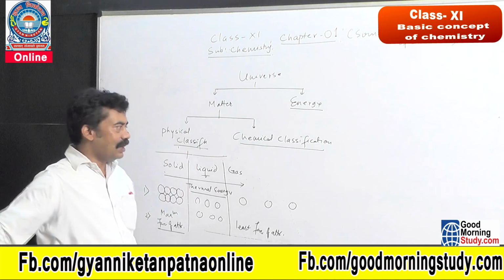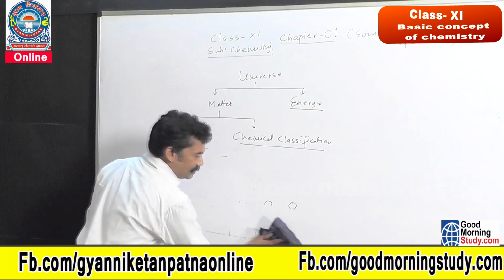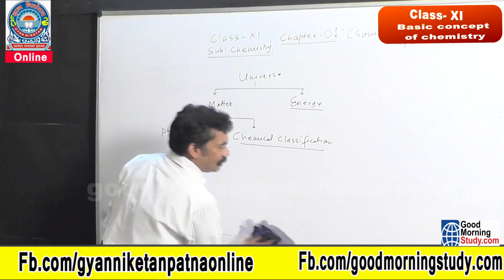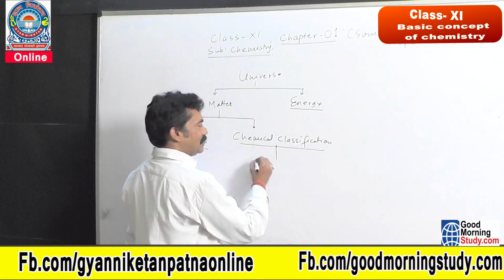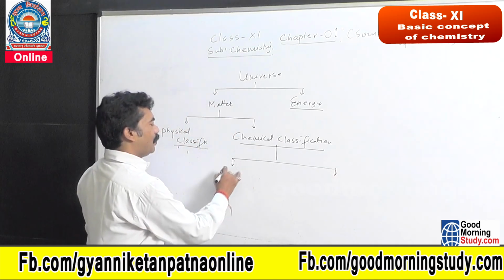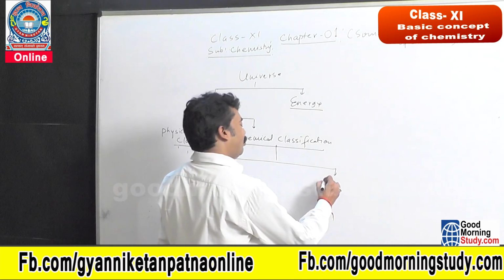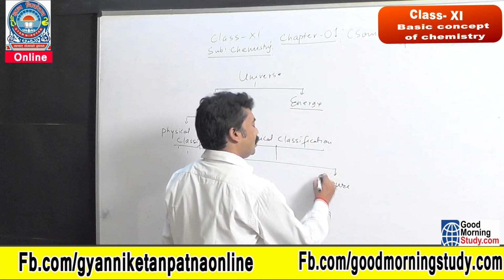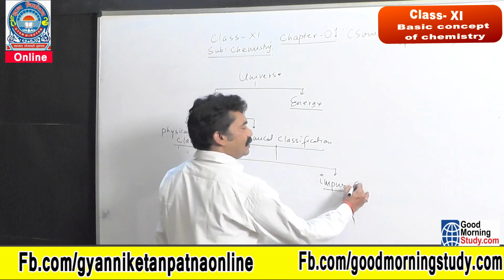Now coming towards the chemical classification. Chemistry is an easy subject, you can understand it; try to understand it, not memorize it. In chemical classification, there are two types. One is the pure substance, the pure form of matter, and the other is the impure form of matter. This is called a mixture.